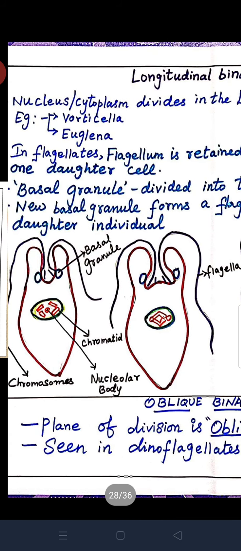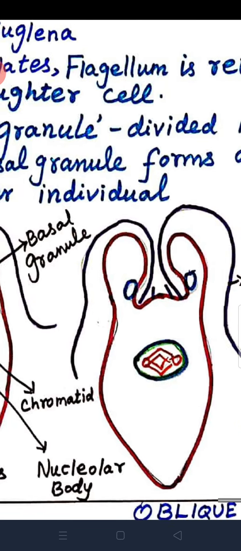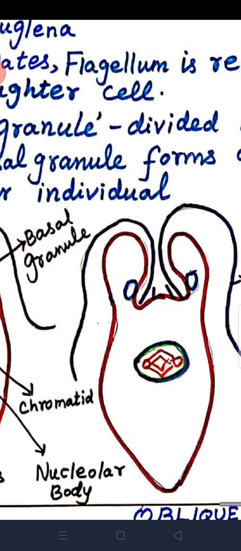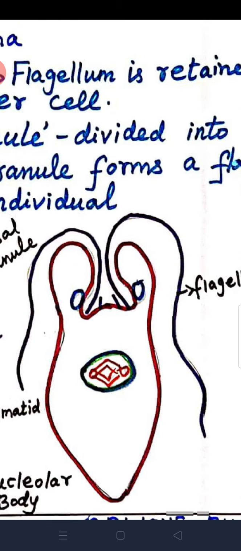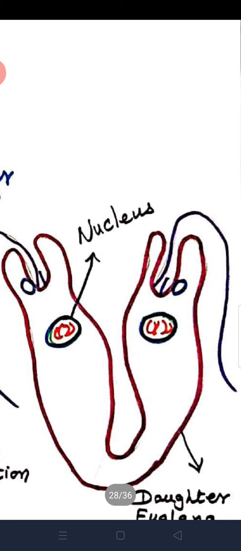These two new basal granules form the flagellum for the new daughter, the other part of the divided cell. Thus, both daughter individuals get a flagellum at the end of the longitudinal fission.